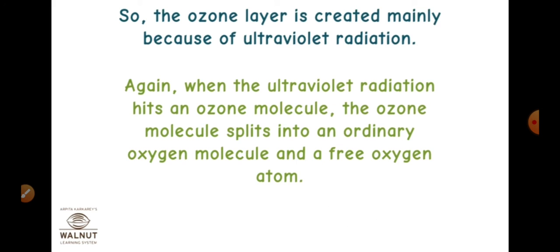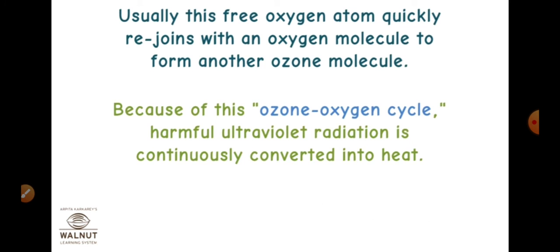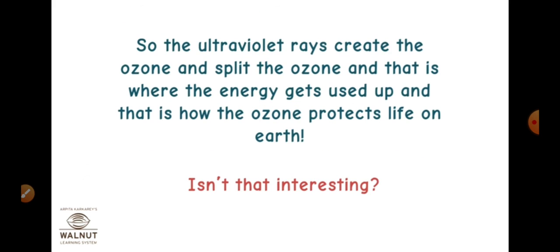Again, when the ultraviolet radiation hits an ozone molecule, the ozone molecule splits into an ordinary oxygen molecule and a free oxygen atom. Usually, this free oxygen atom quickly rejoins with an oxygen molecule to form another ozone molecule. Because of this ozone-oxygen cycle, harmful ultraviolet radiation is continuously converted into heat. So the ultraviolet rays create the ozone and split the ozone. That is where the energy gets used up, and that is how the ozone protects life on earth. Isn't that interesting?